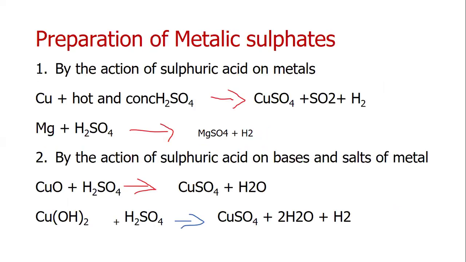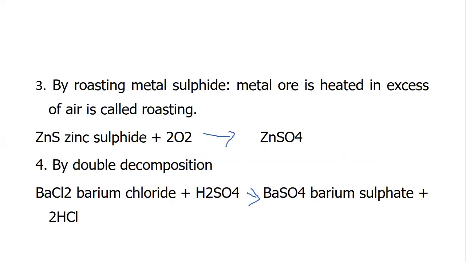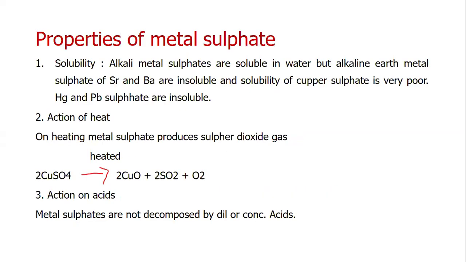Metallic sulfates. Preparation of metallic sulfates by the action of sulfuric acid on metals. Copper, concentrated sulfuric acid, copper sulfate, magnesium sulfate, copper oxide, copper hydroxide. By roasting the metal sulfide: metal ore heated in excess of air is called roasting. Zinc sulfide. By double decomposition: barium chloride, sulfuric acid, barium sulfate.